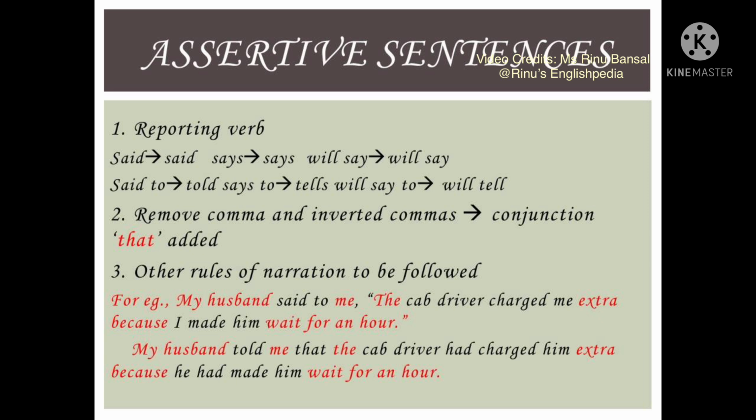Made is the second form of the verb, and it will become had made. Him is third form, so it will remain the same. And wait for an hour are the other words in the sentence, so there will be no change. So the final answer will be, my husband told me that the cab driver had charged him extra because he had made him wait for an hour.